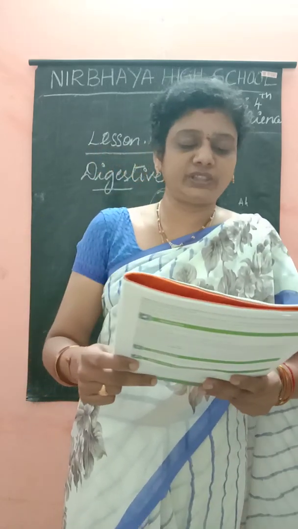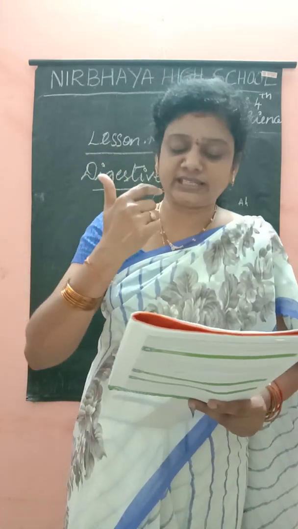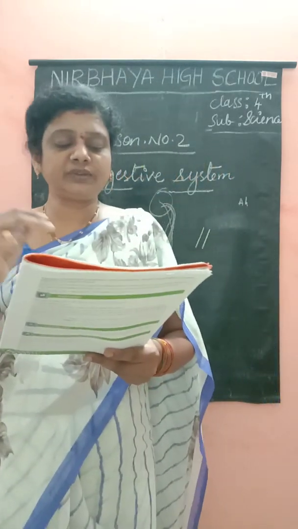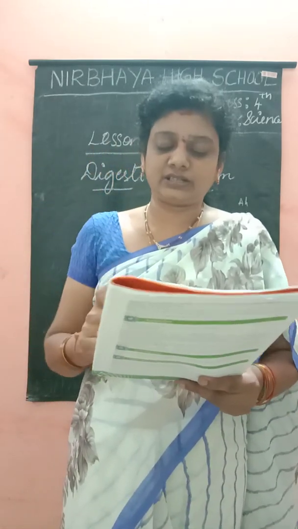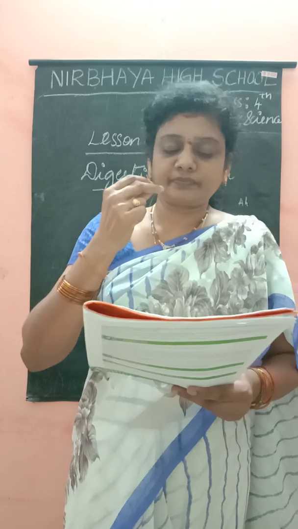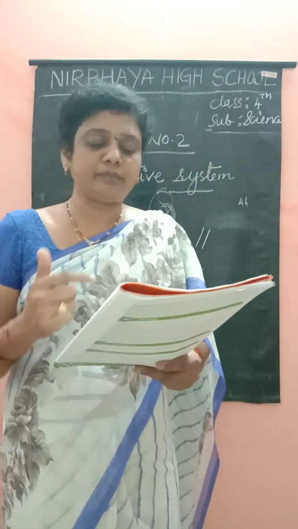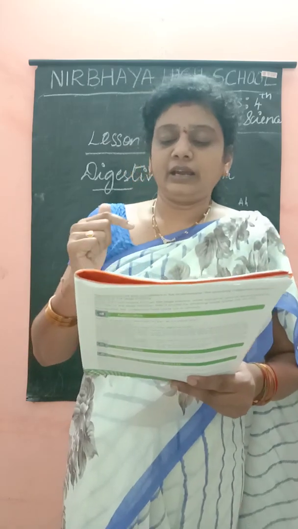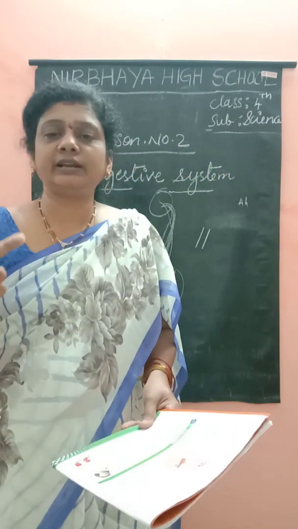Saliva mixes with the food. Saliva is produced inside our mouth. It mixes with the food and makes the food soft and wet. The saliva, the juice, is produced in the mouth. Teeth can now easily break down the wet food into smaller pieces.